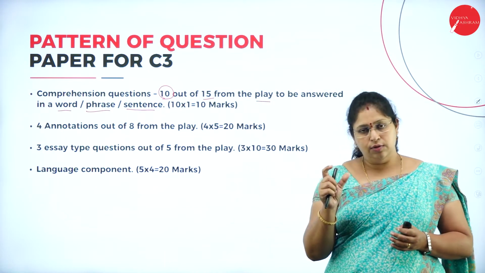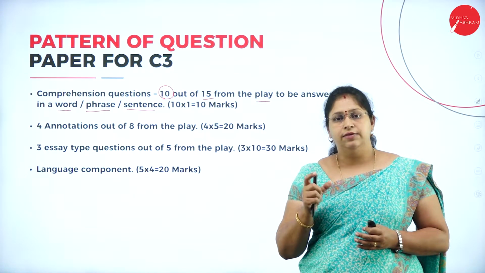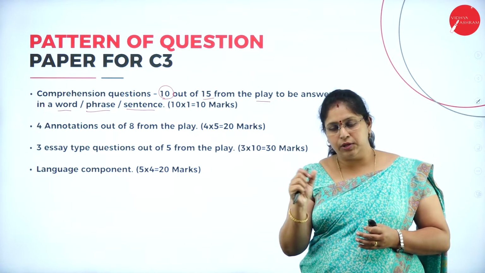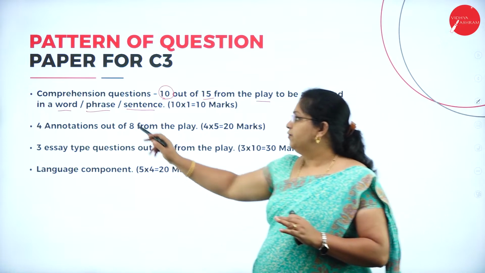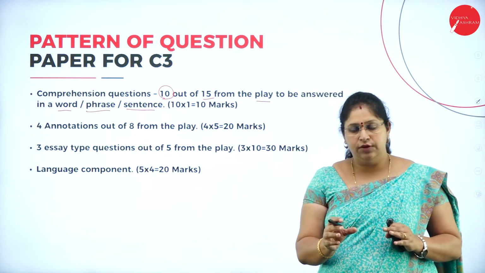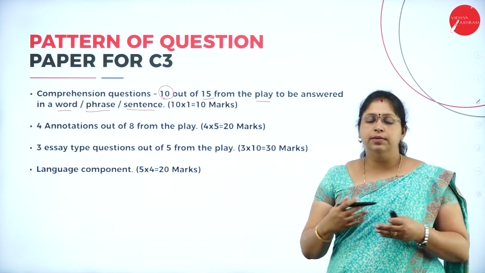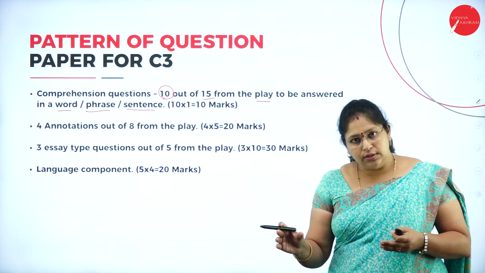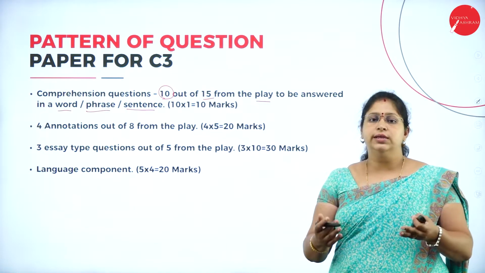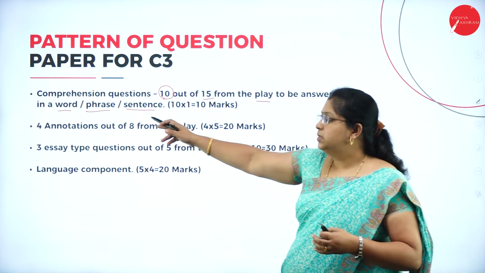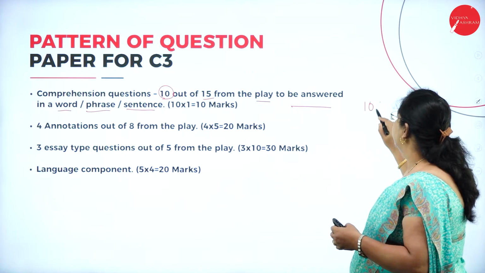Sometimes a single word can be the answer. If that is the case, write only that particular word and your job is done for that question. Or a phrase, a group of words if needed, or write in a sentence. It depends on the demand of the question. If the question demands only a one word answer, write a one word answer and go to the next question. So this main is for 10 marks.